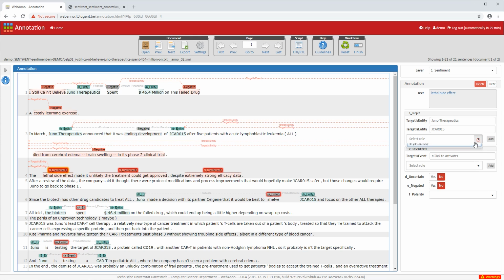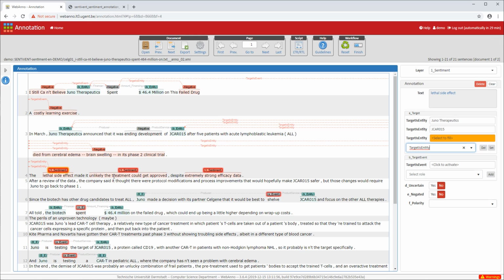So how do we do this? Same as before, we click the drop-down menu, we click add, and now if you want to select a non-existing entity, so an entity that was not annotated before, we click and drag across it, and now it will create an entity annotation and a link in one go on top of that.